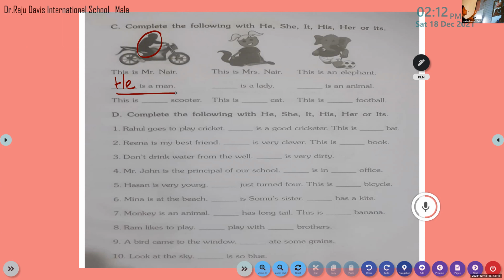In the third sentence, come on, read the sentence, Hannah. This is. We are talking about the things that belong to him. This is, yes, this is whose scooter? Whose scooter? Yes, very good. This is his scooter. Come on, write. His scooter. Yes, write it. H-I-S. Yes, H-I-S. It is his. Very good.